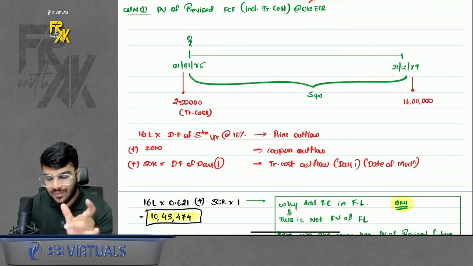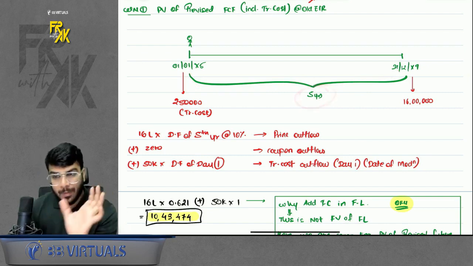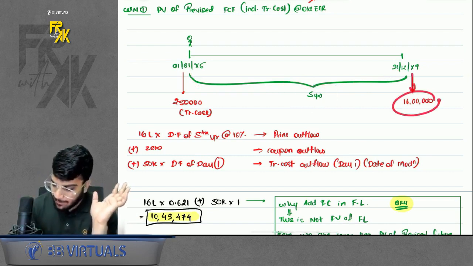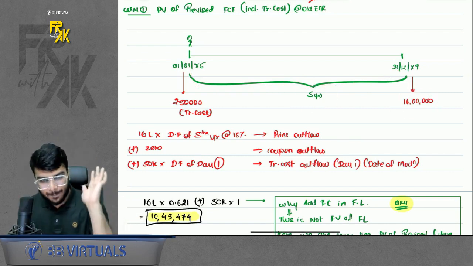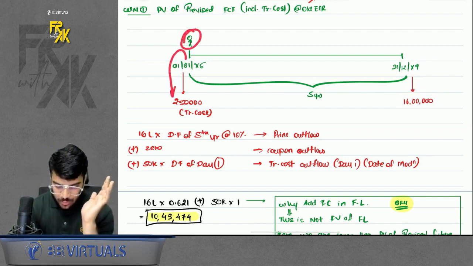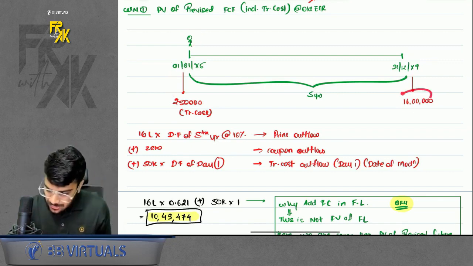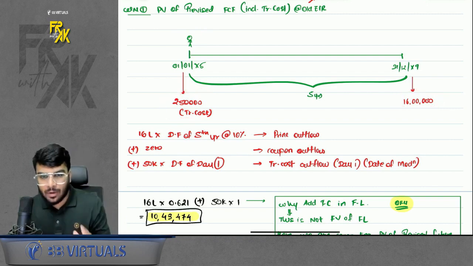Because the pending duration is 5 years. During this 5 years, no coupon is to be paid. Only principal payment is to be made after the end of 5th year. And on day 1, you are also incurring transaction cost. So these are all outflows. So just add all the outflows.